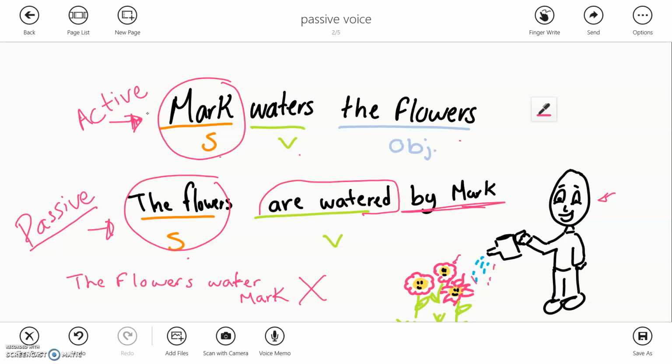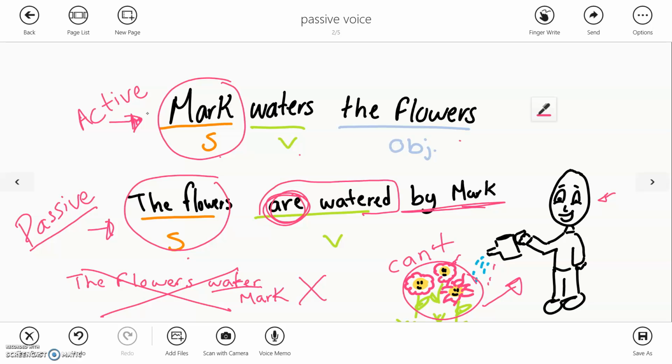Because the flowers can do an action, yeah? Can do this action in particular. They can water Mark. No pueden regar a Mark, ¿verdad que no? So this is incorrect. We need a verb to be to make a little bit more of sense.